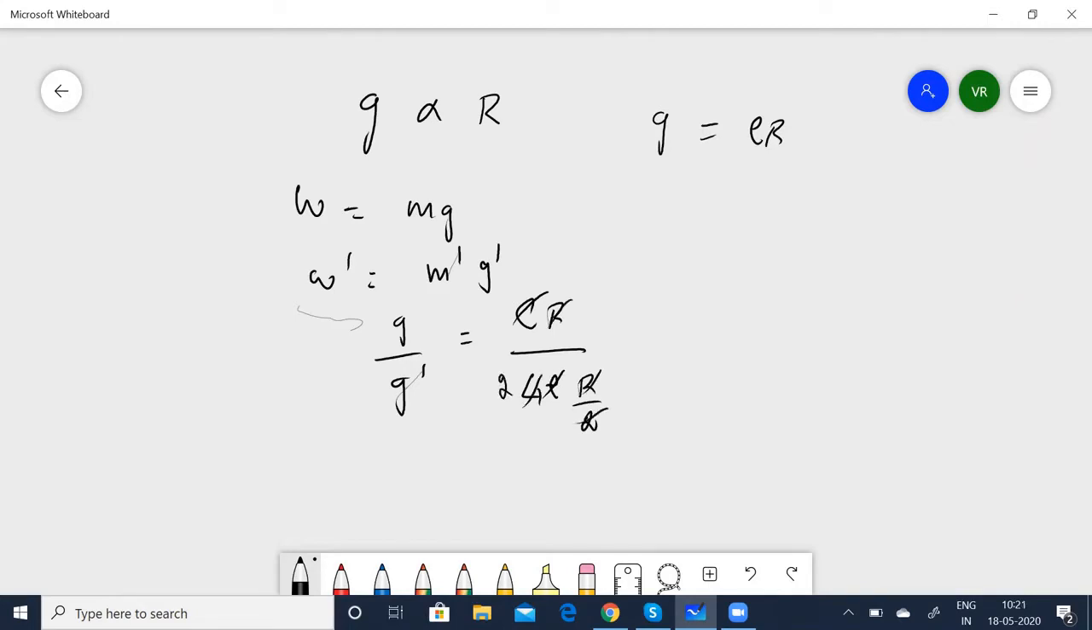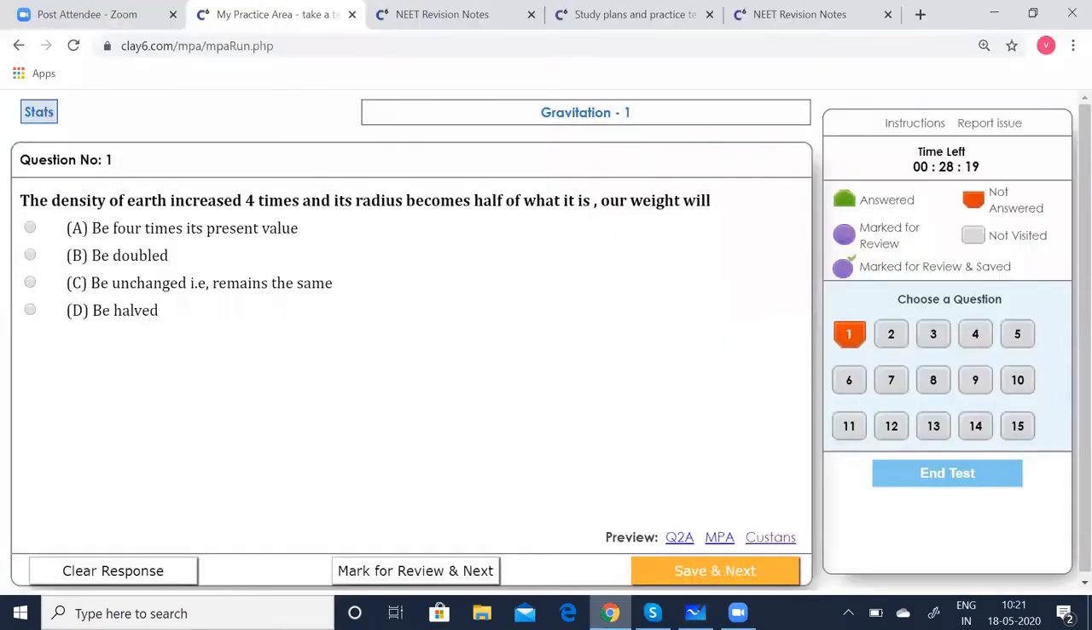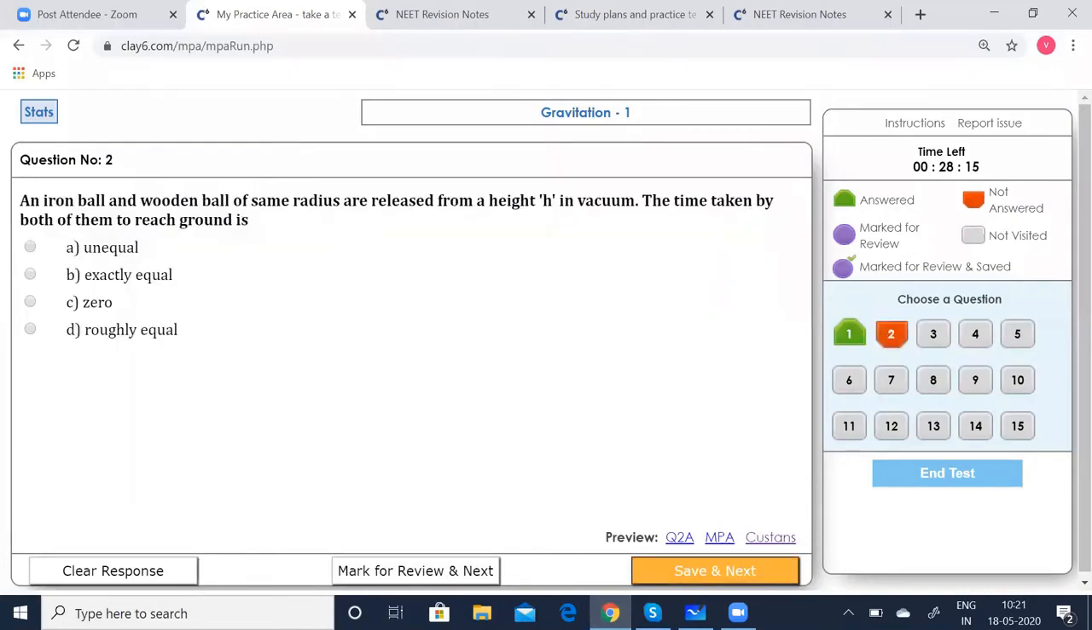So W dash by W is now going to be 1 by half. Therefore W dash is equal to 2 times that. Let's see which option is correct. Option B is correct, doubled, he says. Okay, save that. Go to the next.